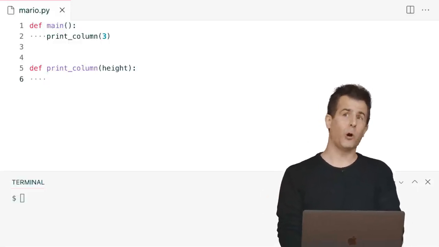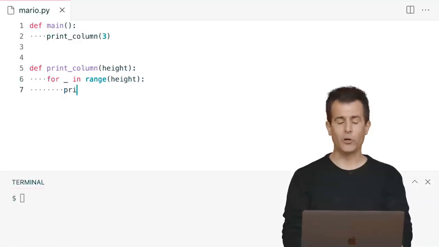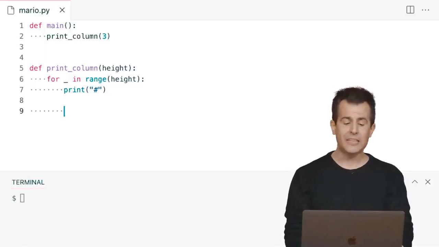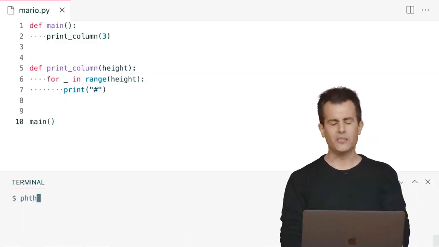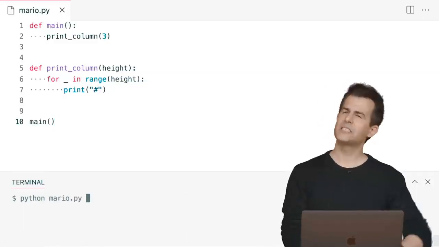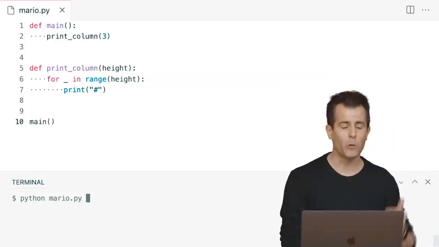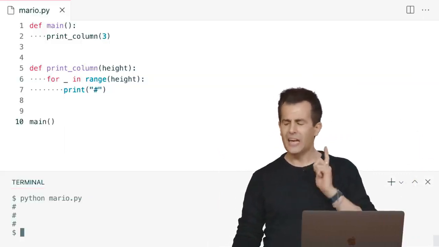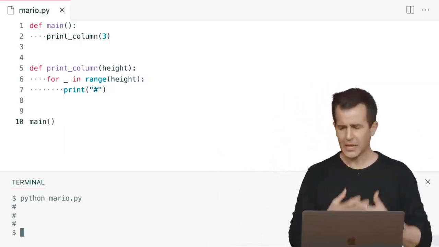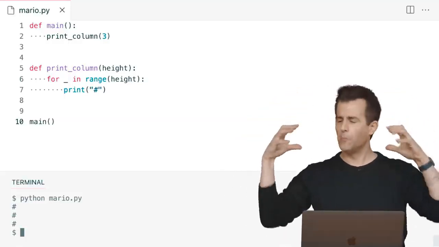And now I think I can just borrow some of that same code from before. For underscore in range of height, go ahead and print out a single hash. And then at the end of this whole program, let's just call main. So I've kind of complicated the code. It doesn't do anything more just yet, but it's setting me up for solving what I think are going to be more sophisticated problems. If I run python of mario.py, we're back where we began. But I now have a function, an abstraction, printColumn, that's going to allow me to think about printing some chunk of the world of Mario at a time.